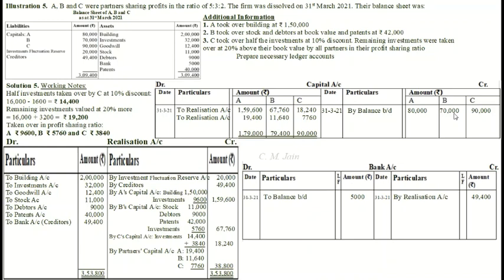But in case of C, credit amount is 90,000, whereas on debit side, we have a lesser amount. So the balancing figure in case of A and B will come on credit side. By bank account, this much amount will be brought by A and B. A 99,000 and B 9,400.